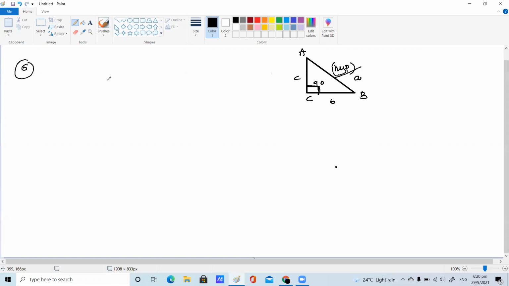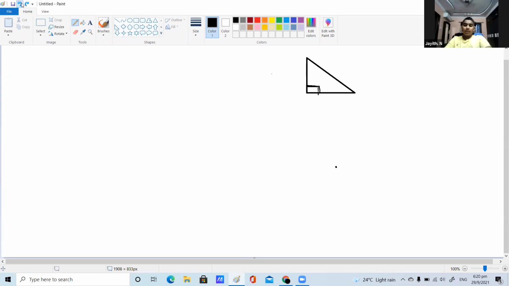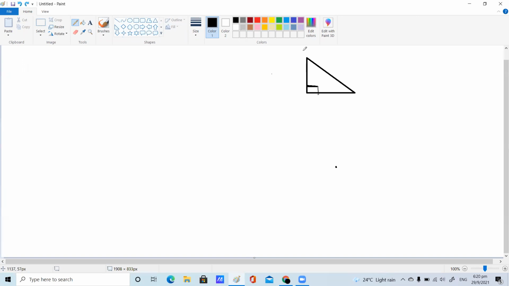The 6th bit is angles of triangle PQR. Angles Q and R of triangle PQR are 25 and 65. Okay, you have to take a triangle here. Just a minute, children. Ma'am, actually I forgot Pythagoras theorem. Can you explain? See, this is a Pythagoras theorem only. We are doing sums. Please focus on this bit. This is triangle PQR.